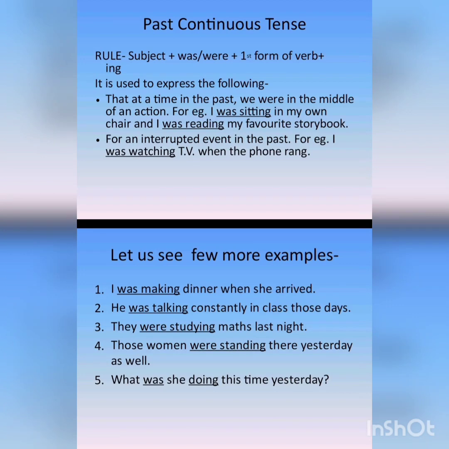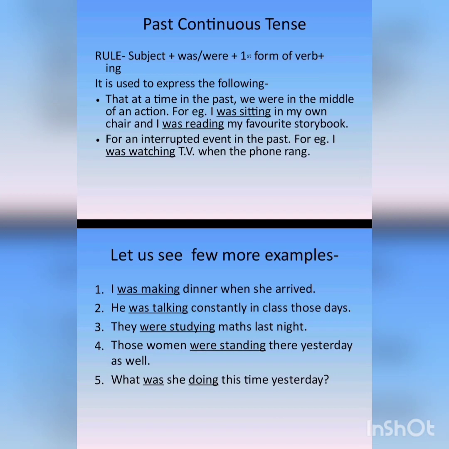Now, the next kind of the past tense is past continuous tense. So, past continuous tense is used to express the following. The first, that at a time in the past we were in the middle of an action, means it is used to show that we were involved in an action, we were in the middle of doing something in the past. Okay,